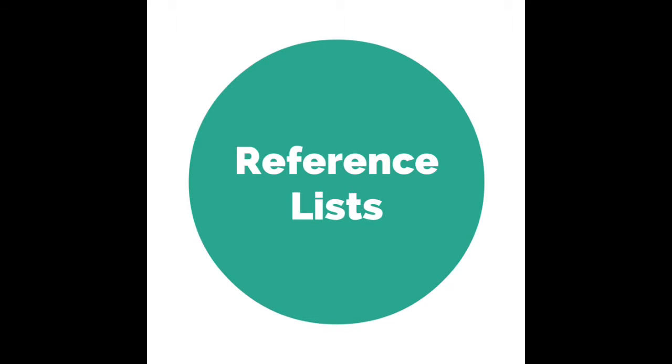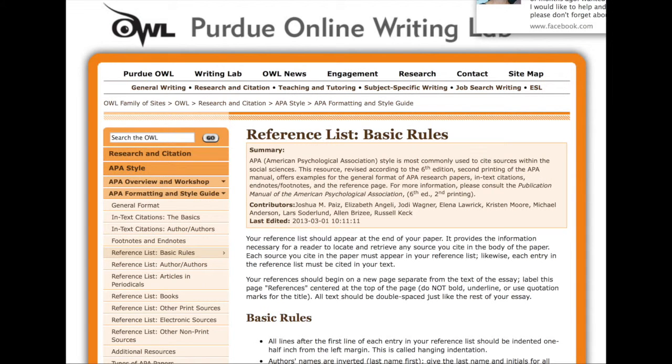Now let's take a moment to review reference list requirements. A reference list should include every source that you cited in your paper or portfolio. A basic single author reference listing is going to begin with the author's last name and then a comma and their first initial. Then should be the year of publication in parentheses with a period after the person's first initial and after the year of publication. The name of the book or the piece will follow next, followed by the publisher's location and name.